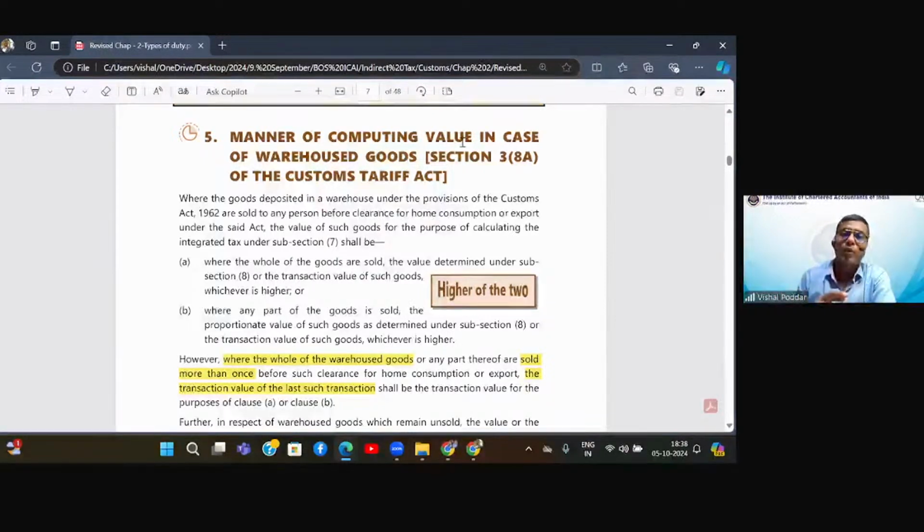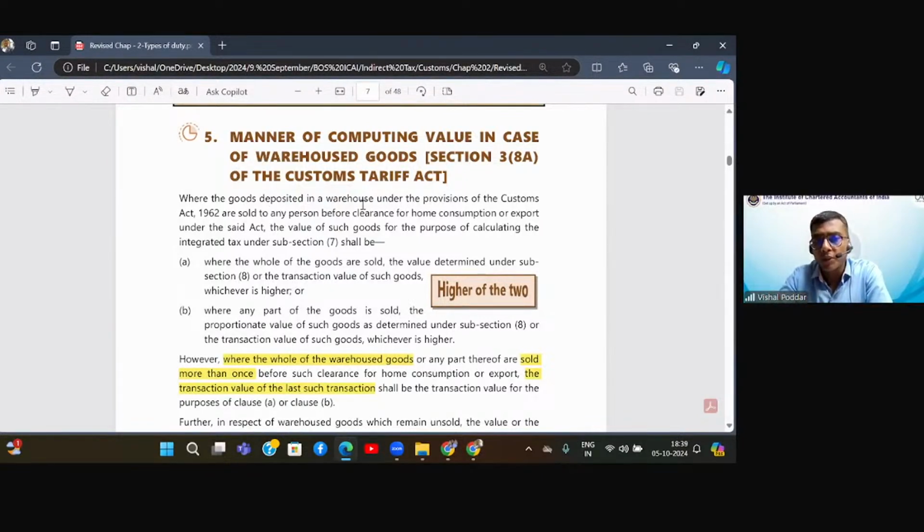And now for getting the goods out of the warehouse, you file the second bill of entry, which is called the ex-bond bill of entry. That is for removing the goods from the bonded warehouse. In this bill of entry, you will mention the quantity which you want to remove, and valuation will be done again, because now the value is slightly different from the value you had at the time of original import at the Bombay port. So what will be this new value? That is what is explained.